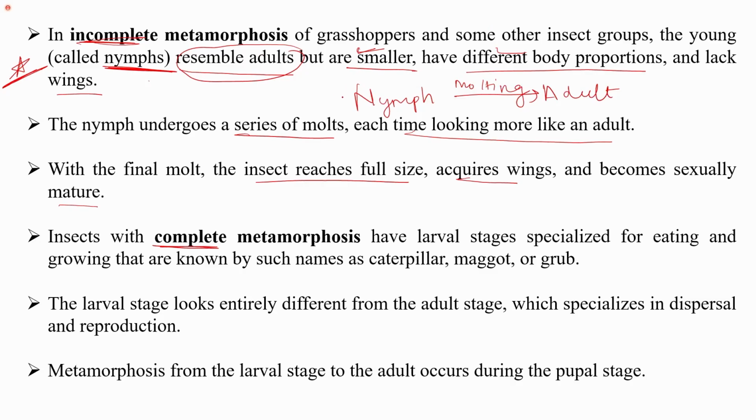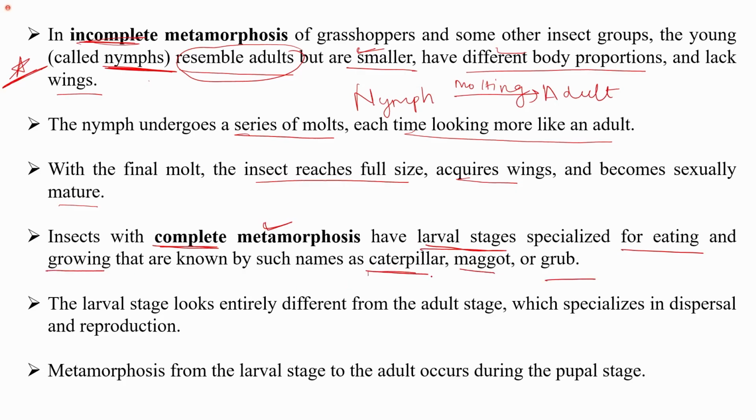That is, the only difference is that they are smaller and they do not have wings. So with time, with different molting stages, the wings develop and they reach the full size. While if I talk about the insects with complete metamorphosis, they have larval stages that are specialized for eating and growing, that are known by names such as caterpillar, maggot, or grubs.